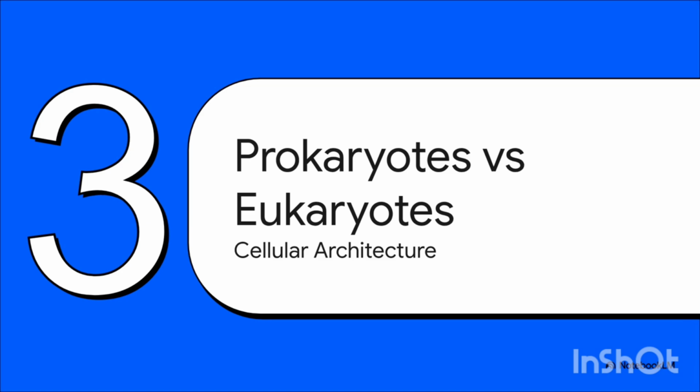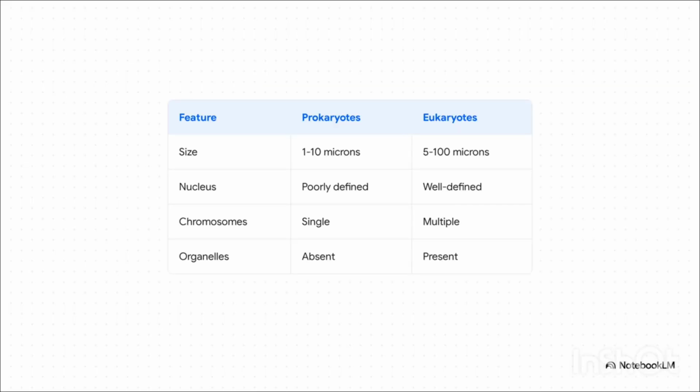Section 3. Prokaryotes versus eukaryotes. Now, if all life is made of cells, you might be wondering, are all cells exactly the same? Well, not quite. There's actually a massive architectural divide. Prokaryotes, like bacteria and blue-green algae, are kind of like the villages. They're incredibly tiny, just 1 to 10 microns across. They don't have a well-organized command center. Instead, their single chromosome just floats freely in a poorly defined region called a nucleoid. And they totally lack complex internal membrane-bound structures.